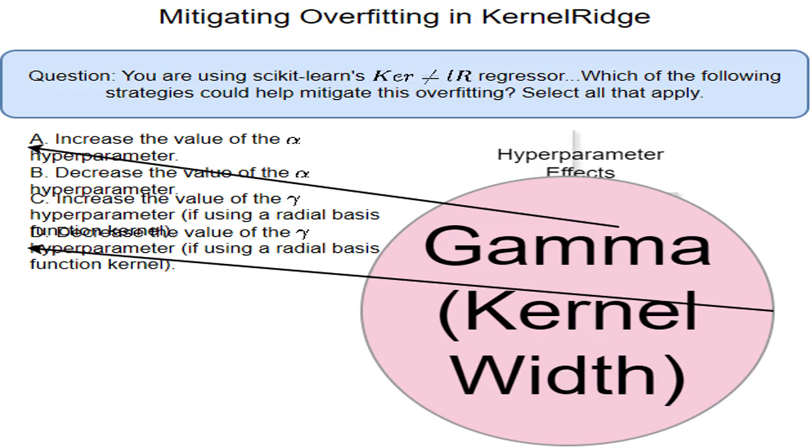Gamma is a parameter specific to certain kernels like the radial basis function, RBF, kernel. It determines how wide the influence of each data point is. A larger gamma creates a narrower influence, making the model very sensitive to individual data points, leading to overfitting. A smaller gamma leads to a broader influence and a smoother model that is less sensitive to noise, reducing overfitting. Think of it as controlling the model's sensitivity to individual data points.